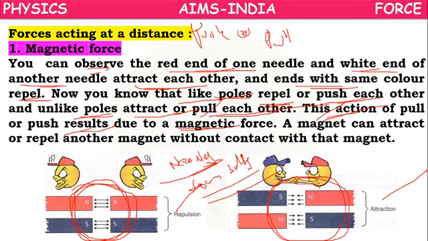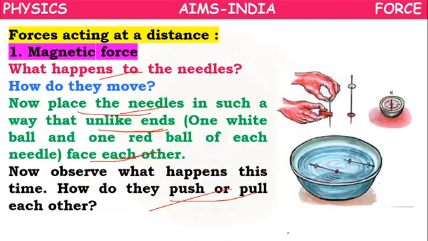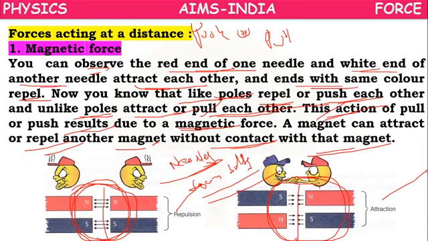Means a magnet can attract or repel another magnet without contact with the magnet. Here there is no contact. Here they are not in contact. Here also the foam balls or the two needles are not in contact. But still they are able to attract, they are able to repel. So why? Without contact, one kind of magnetic force will exist between them. So magnetic force is a kind of push or pull which acts at a distance, or it is an example of force acting at a distance.